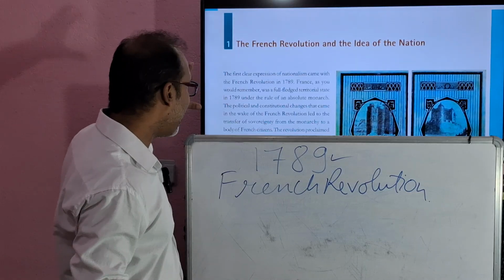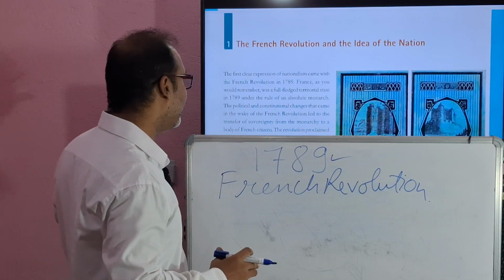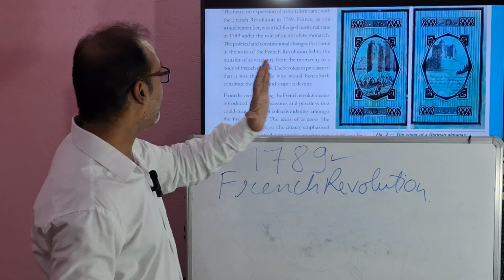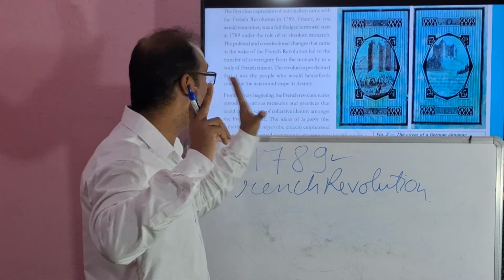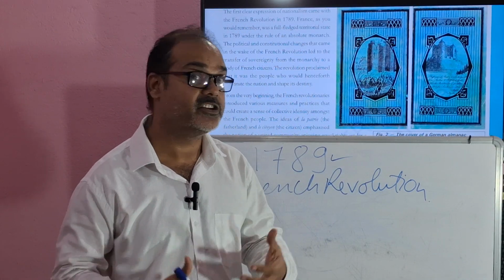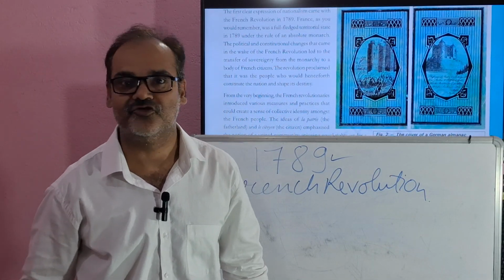The political and constitutional changes that came in the wake of the French Revolution led to the transfer of sovereignty from the monarchy to the body of French citizens. The population proclaimed that the country is for the people, so it was the people who would henceforth constitute the nation and shape its destiny. What is the work of monarchy now? The country is ours. This was the feeling of nationalism among the French people.